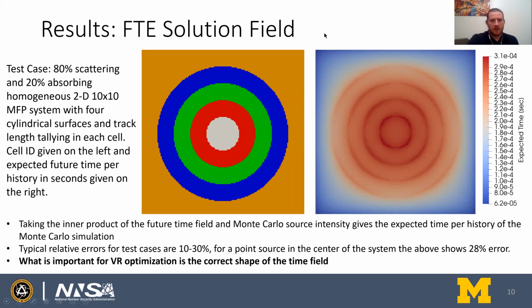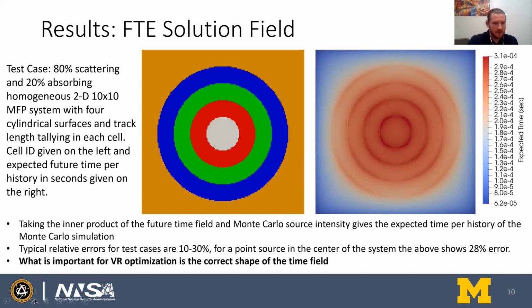So here's what the future time equation solution looks like. We have a 10 by 10 mean free path system with homogeneous 80% scattering, 20% absorbing material. On the left here, we see cell IDs. You can see there are 5 cells separated by cylindrical surfaces, but because the system is homogeneous, those surfaces aren't doing anything besides taking computational time. And on the right here is the future time equation solution. This is the expected future time field. What it tells us is, if you plop a particle down at some point in the system, how long do you expect the Monte Carlo simulation to take to simulate that particle to the end of its history?